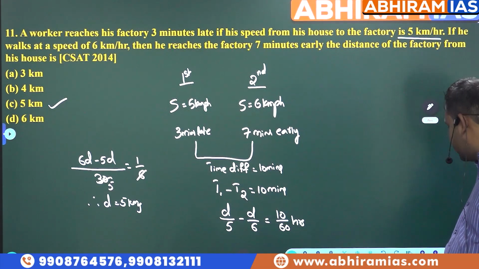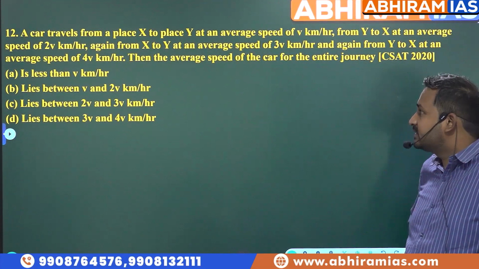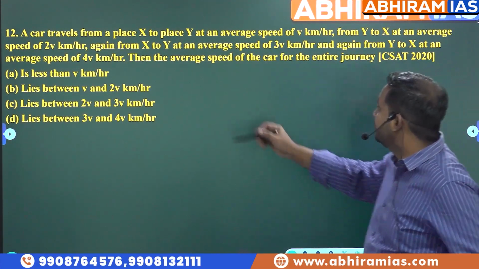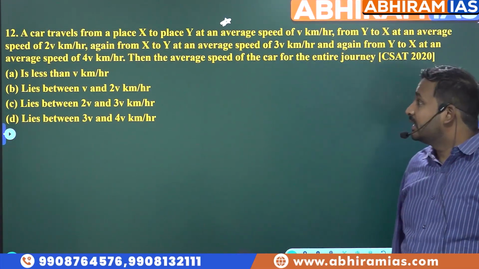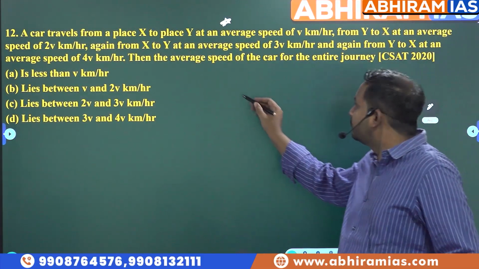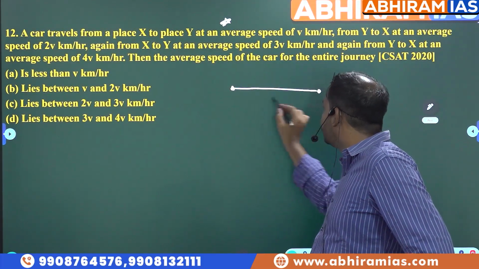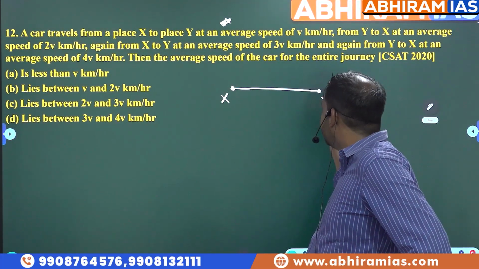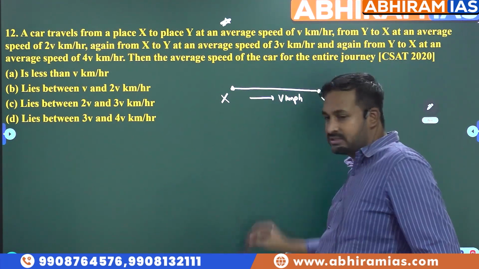Right, next problem. This type of question is very important. Recently they are asking this type of questions a lot. A car travels from place X to place Y at an average speed of v kilometers per hour. There are two places X and Y. It is first going with a speed of v kmph from X to Y.